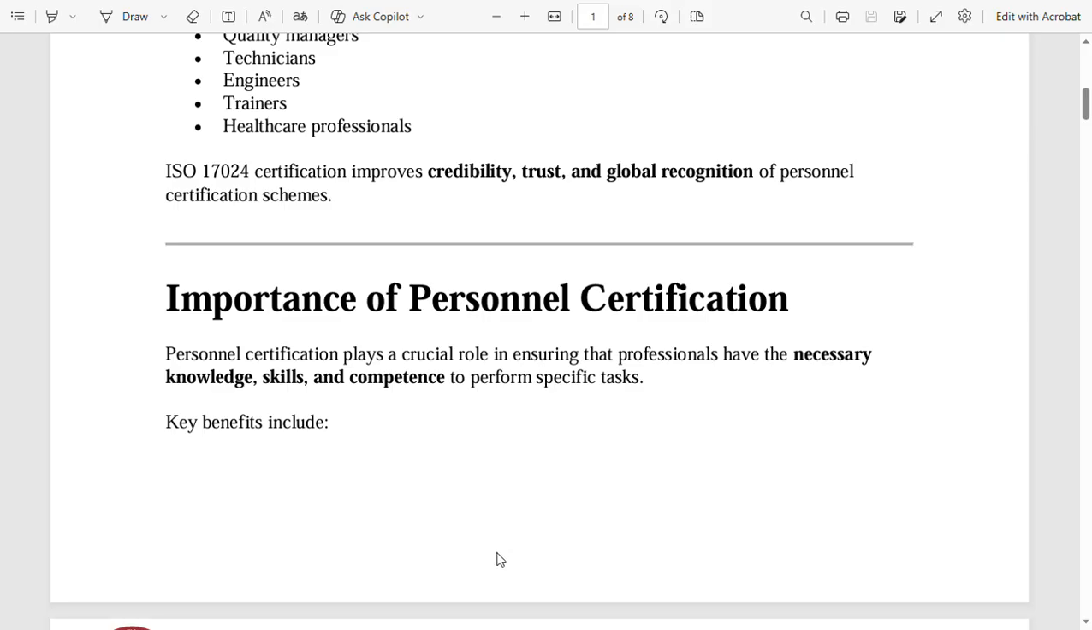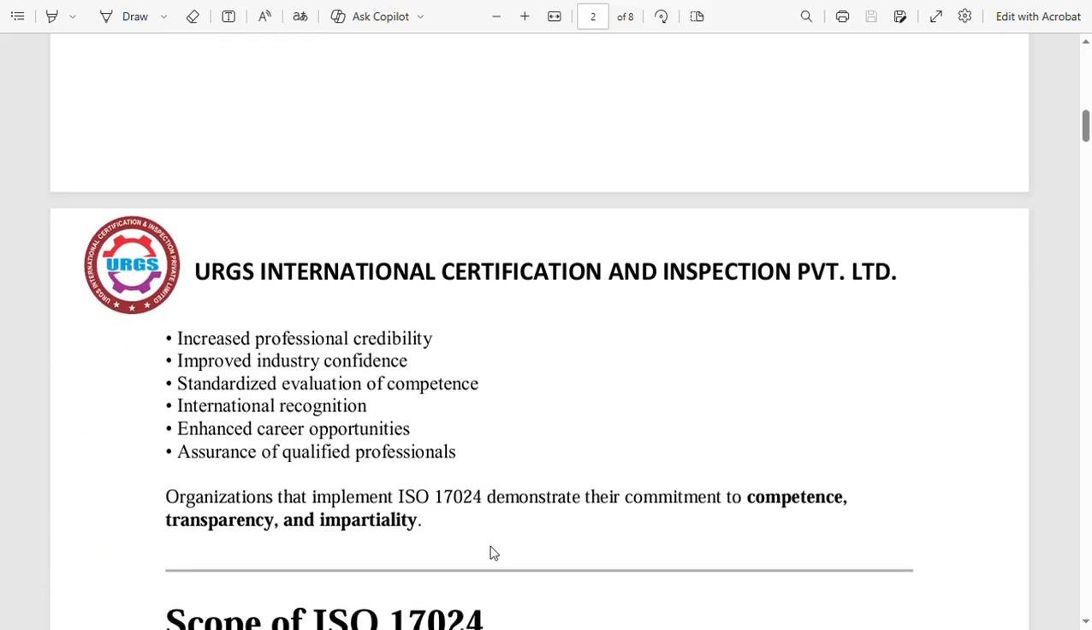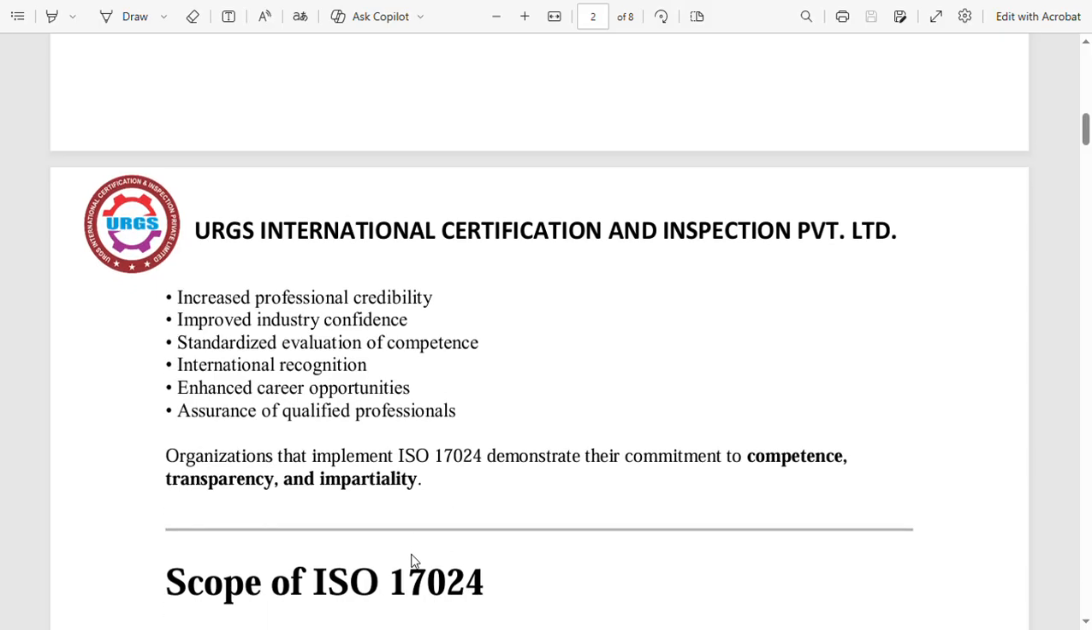Key benefits include increased professional credibility, improved industry confidence, standardized evaluation of competence, international recognition, enhanced career opportunities, assurance of qualified professionals. Organizations that implement ISO 17024 demonstrate their commitment to competence, transparency, and impartiality.